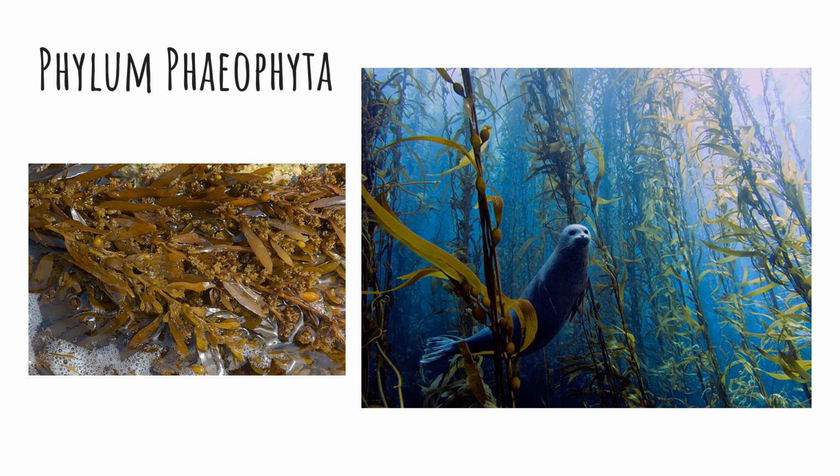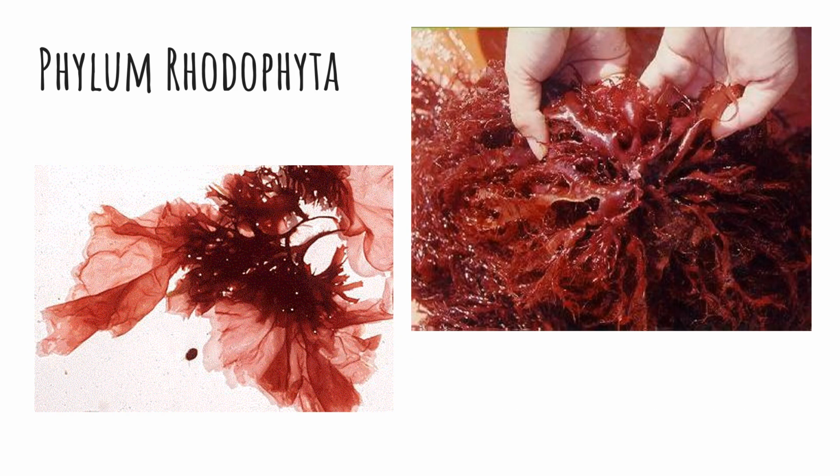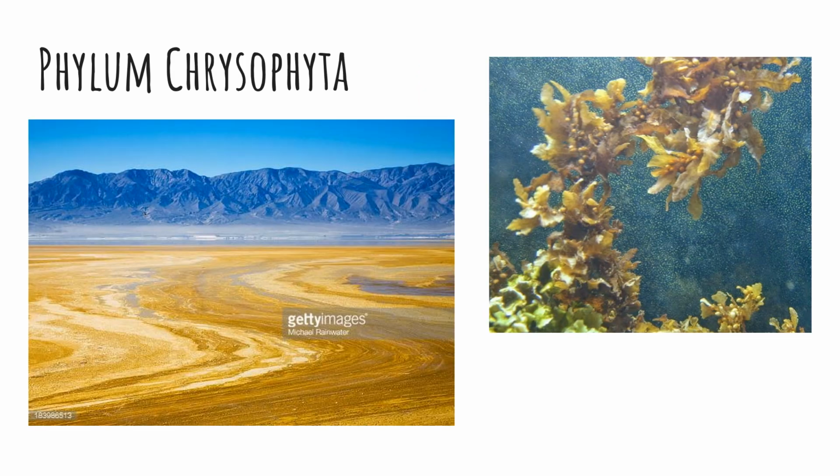Brown algae are classified in phylum Phaeophyta. Most of these are marine and form seaweed and kelp. Phylum Rhodophyta are the red algae. Most of these are marine algae as well. Golden algae are found in phylum Chrysophyta. Most of these are found in freshwater. Interestingly, they can survive under ice in winter.